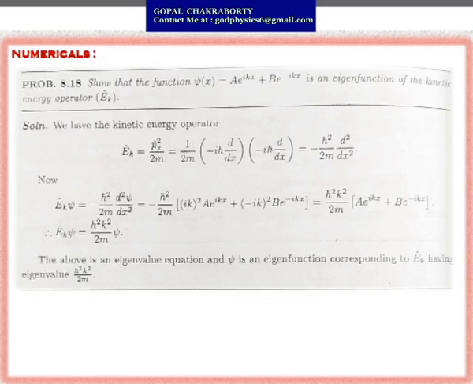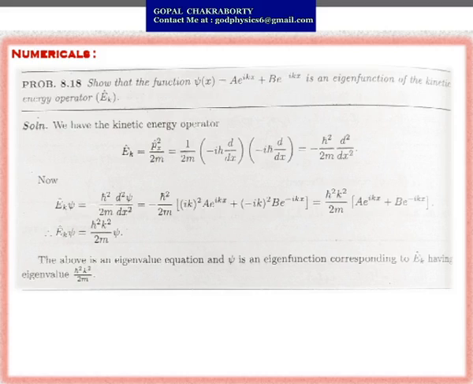Second problem: show that the function psi equals A e to the power ikx plus B e to the power minus ikx is an eigenfunction of the kinetic energy operator E cap. We have the kinetic energy operator as E_k cap equals p_x cap squared by twice m, where p_x cap is the linear momentum operator, which has the value minus i h cut d/dx.